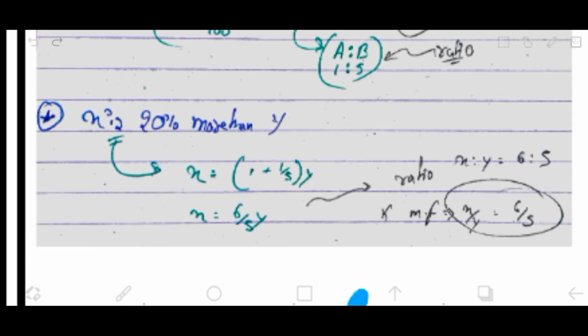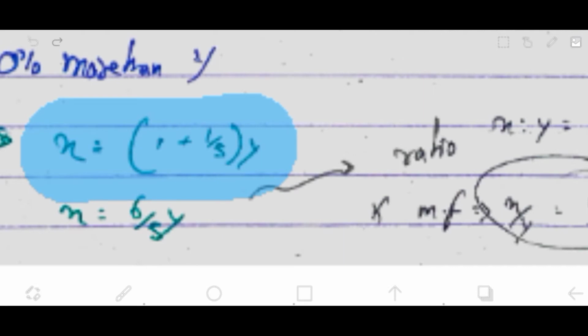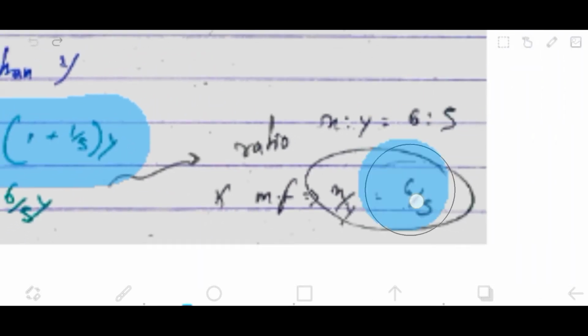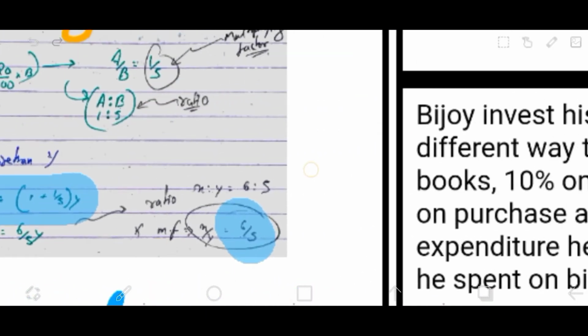Here's just another example: X is 20% more than Y, right? So X is equal to 1 plus 1 by 5, because it's 20% more than Y. It clearly means that 20% has been added, there is an increase of 20% in Y. I hope you're getting my point. If we deal with it like that, we'll get the multiplying factor as 6 by 5. So if you get this factor, it would be useful. And where it would be useful, I'm going to explain in the same video itself, so just stay tuned and you'll get all your answers.